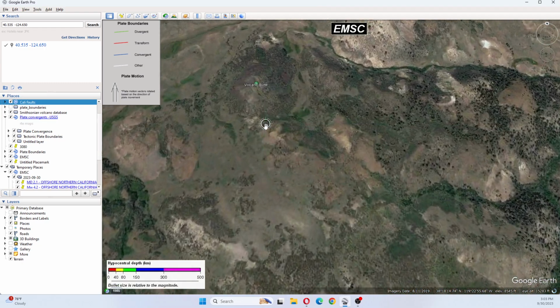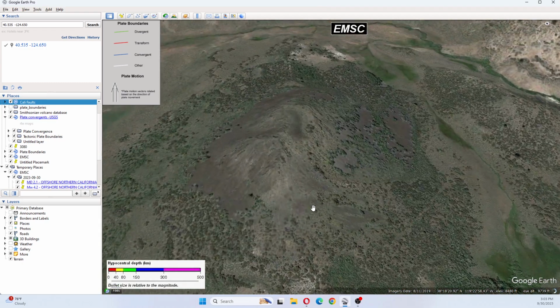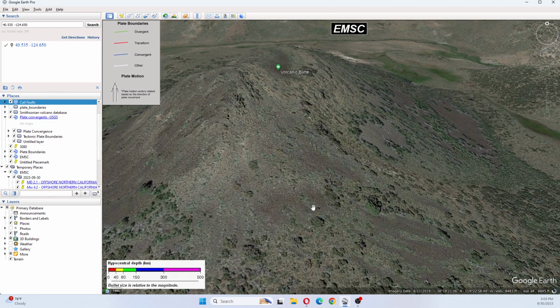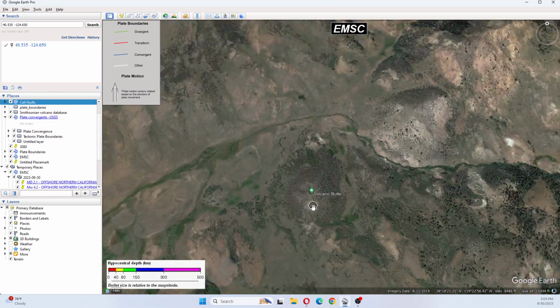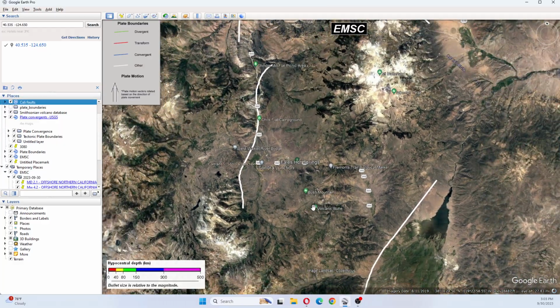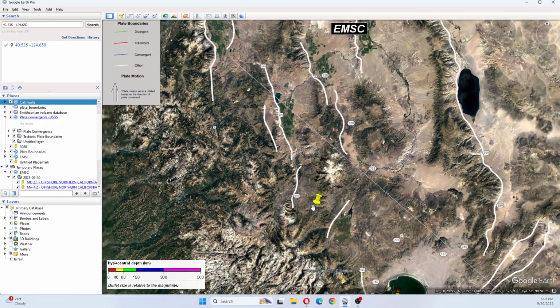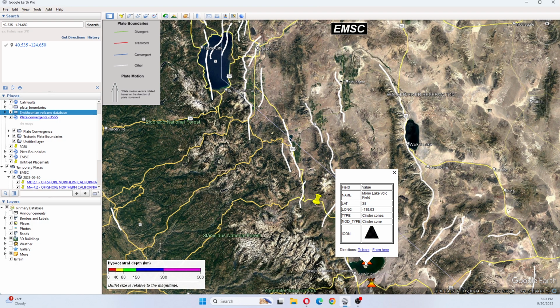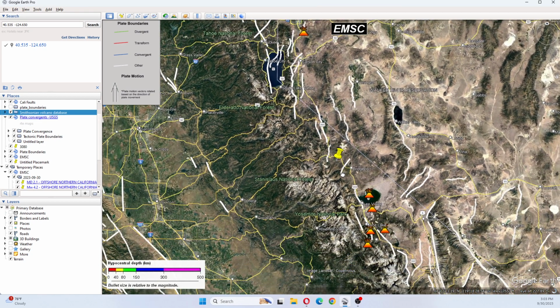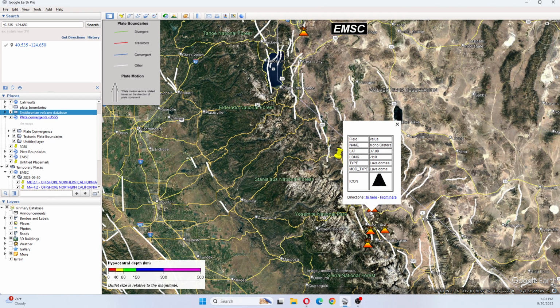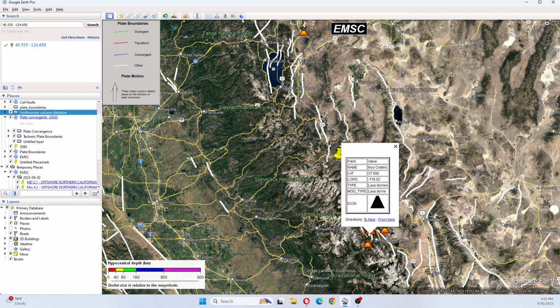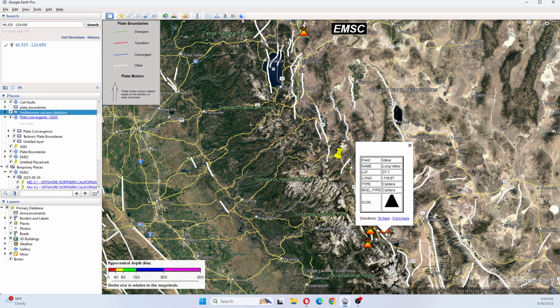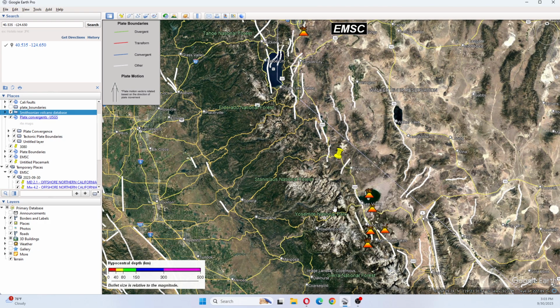This is Volcanic Butte here. So we can see that's volcanic. Of course, we have the Mono Lake Volcanic Field. So this is Mono Lake Volcanic Field here. And it runs down into Mono Craters, Inyo Craters, Long Valley, and Red Cones.